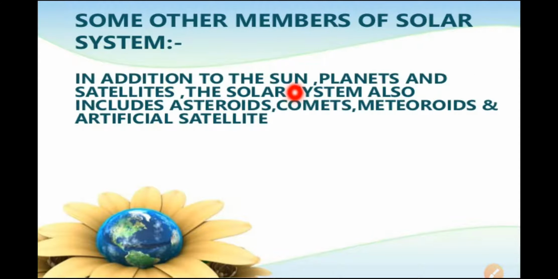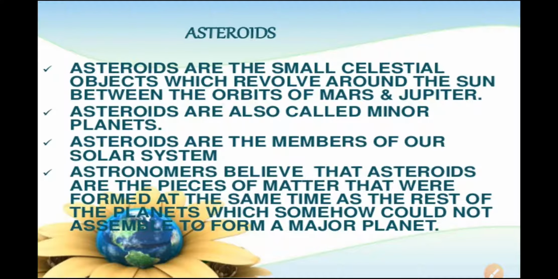You have taken the information about the sun, planets, and satellites. Besides these, there are also asteroid belts, comets, meteoroids, and some artificial satellites present in the solar system. Now, what is an asteroid? Asteroids are small celestial objects which revolve around the sun. They are present between the orbits of Mars and Jupiter. So in between the orbits of Mars and Jupiter, there are some small objects revolving around the sun, and these are called asteroids.